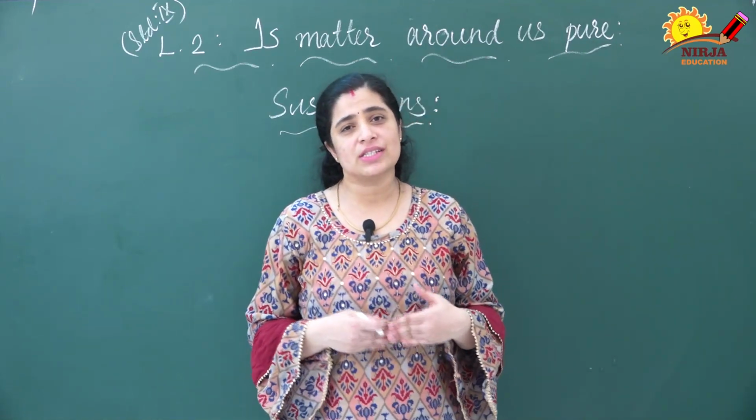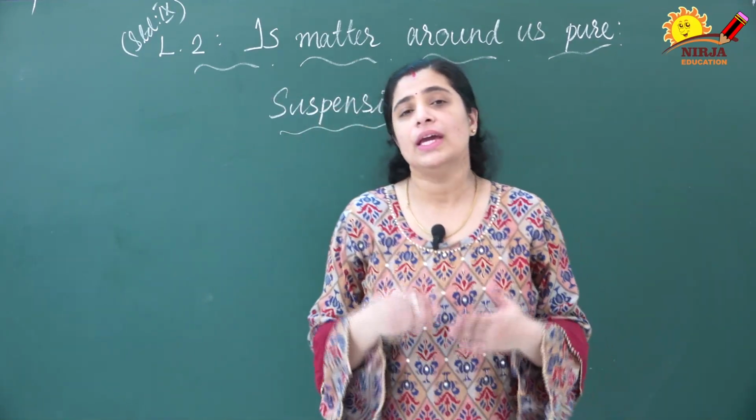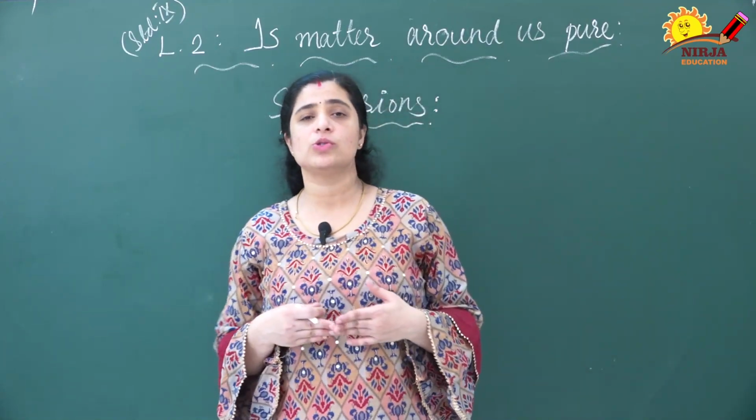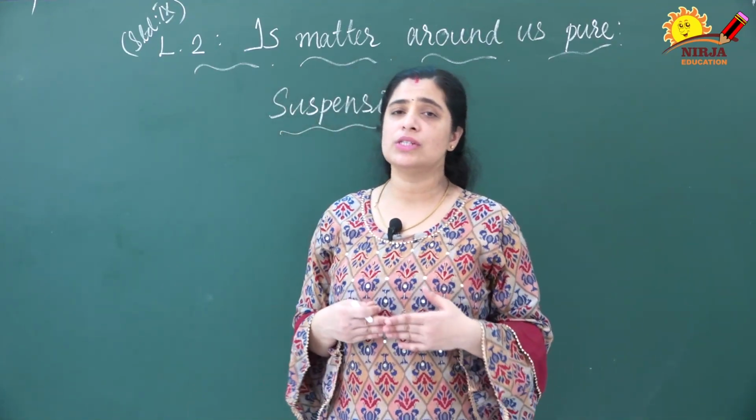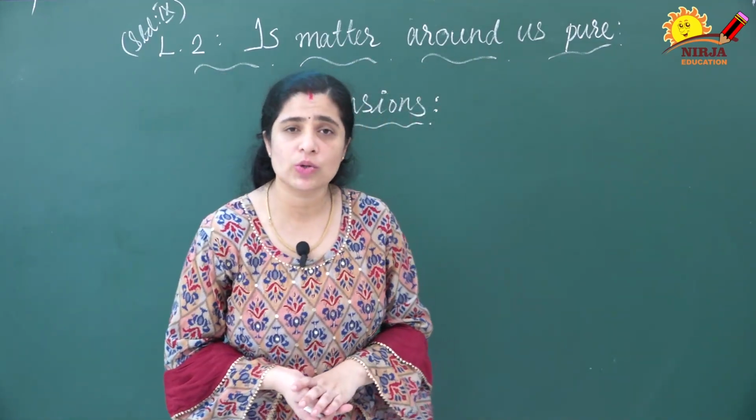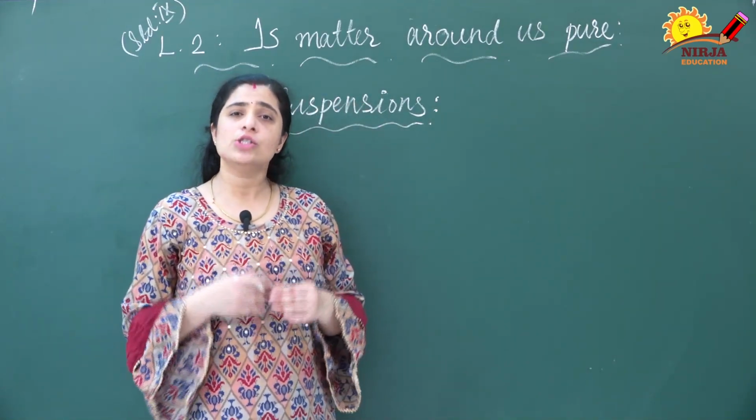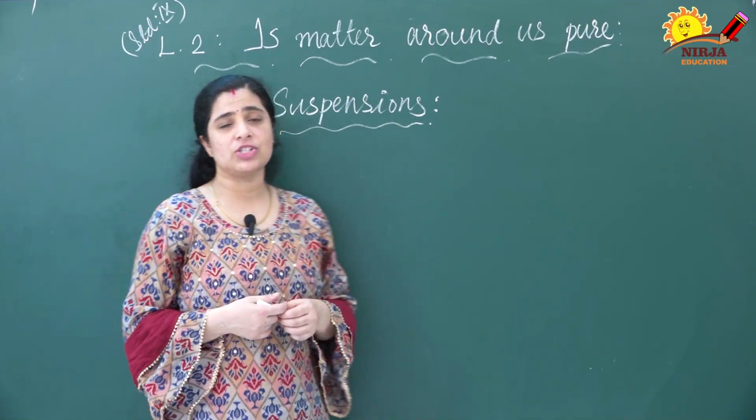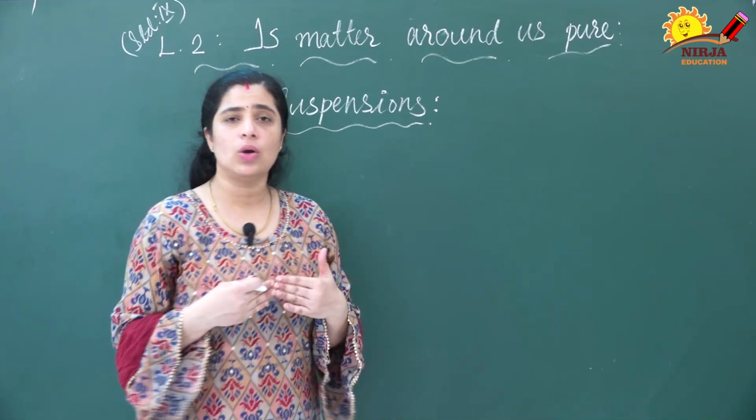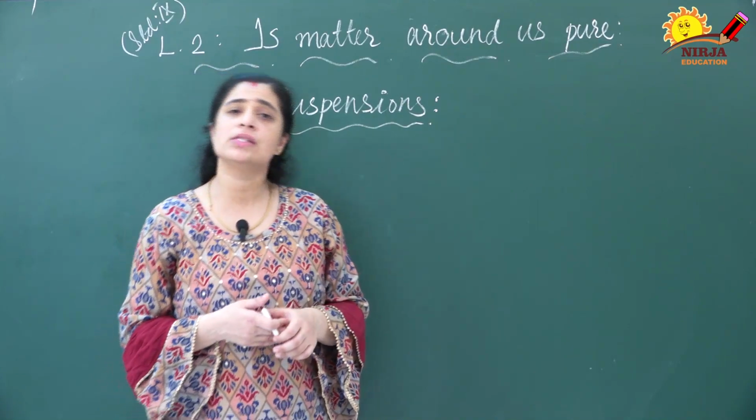Today we are going to discuss the second chapter of Standard 9, that is Is Matter Around Us Pure. In that one, we have already discussed solutions and the introduction part also. Today we are going to discuss suspensions and colloids. Solutions, you know, are homogeneous mixtures. A heterogeneous mixture is divided into two, that is suspensions and colloids. First we will discuss suspension and then we will go to the next one, that is colloids.